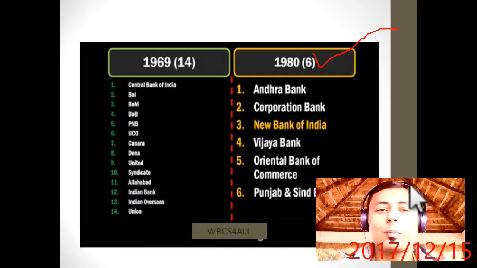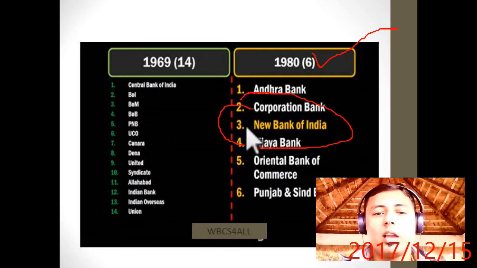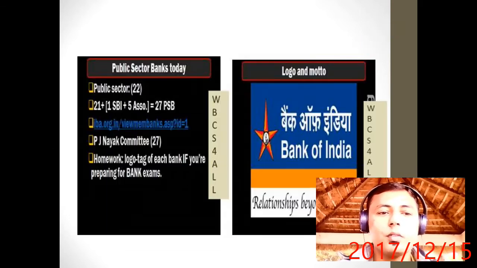Andhra Bank, Corporation Bank, New Bank of India. Now these banks don't exist right now. Earlier there were also Vijaya Bank, Oriental Bank of Commerce and Punjab and Sind Bank. Okay, now let's move ahead.